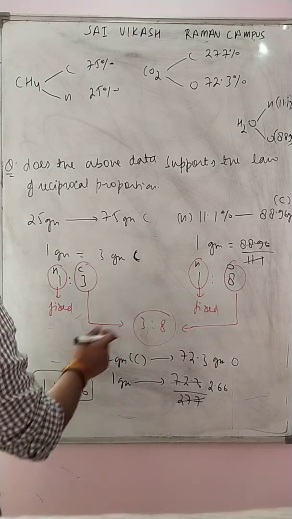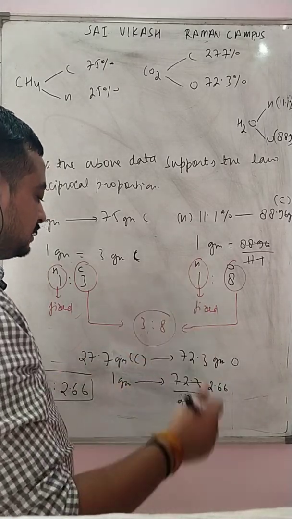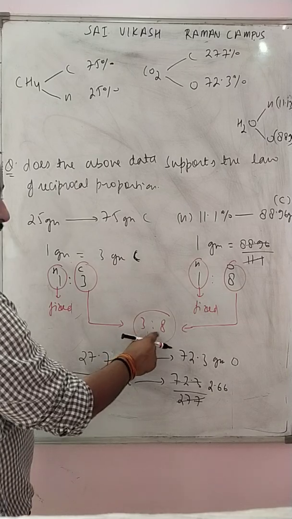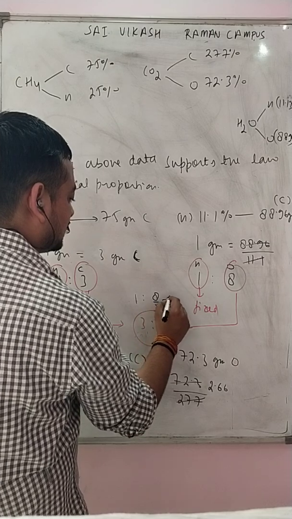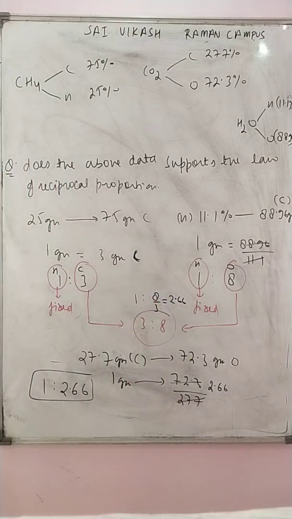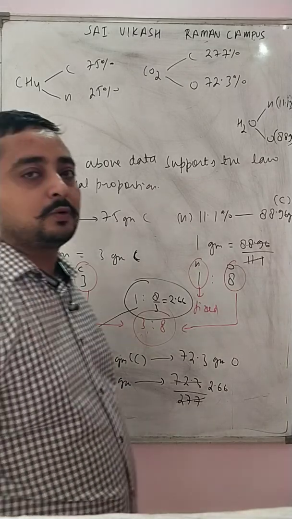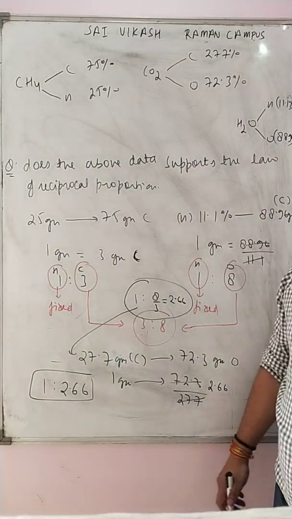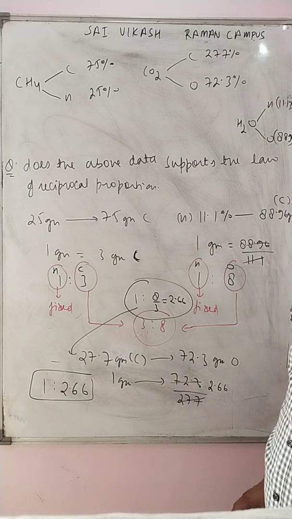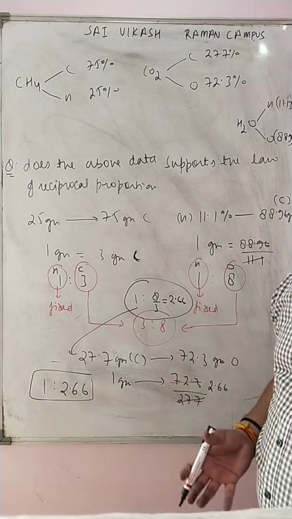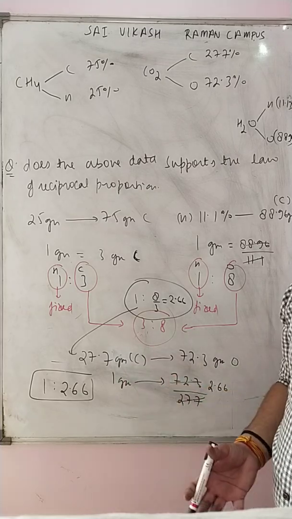If this data matches with this one, then the law of reciprocal proportion will be justified. How come? Let us convert it into 1 is to, here 1 is to 8 by 3. I am sure it will give you 2.66. Hence, this data is similar to this one, and the law of reciprocal proportion is finally proved. Just take this screenshot. I hope you are understanding my way of teaching, and for sure you will give me a good and positive comment in my comment section.